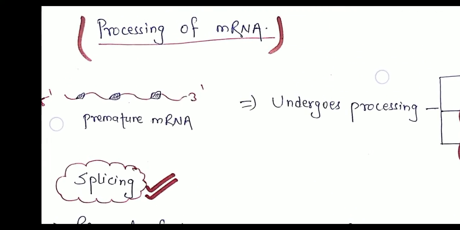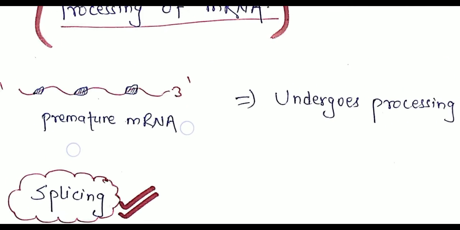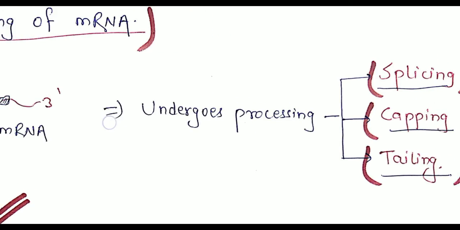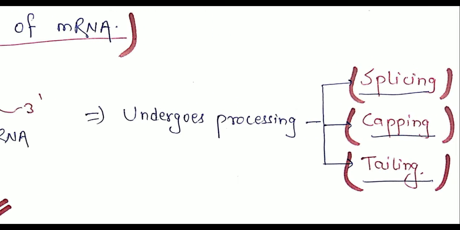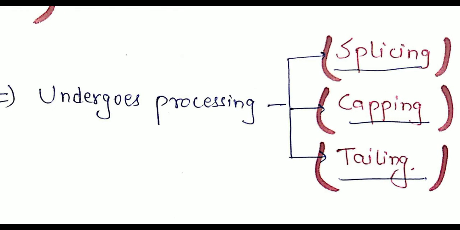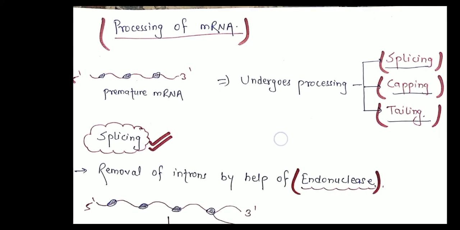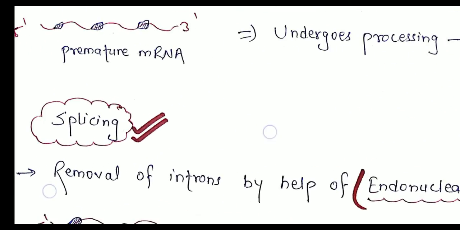So let's see the processing of mRNA here. This is the premature mRNA which undergoes processing, and the processing mainly takes place by three processes, that is splicing, capping and tailing. Let's go through the processes one by one. So this is the splicing process.